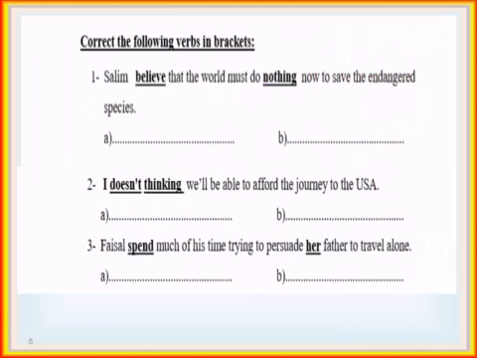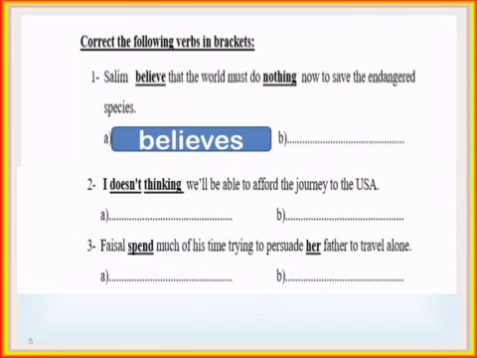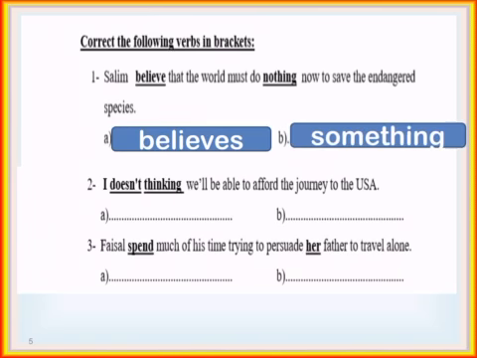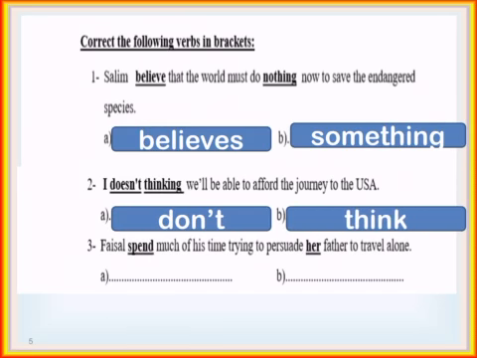I have another exercise that is in your pamphlets. Correct the following verbs. Number 1, Salim believed that the world must do nothing now to save the endangered species. So believe here is a state verb, so he believes something. Number 2, I doesn't thinking will be able to afford the journey to the USA. So I takes don't and think.